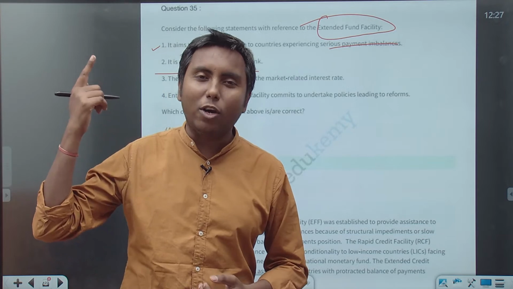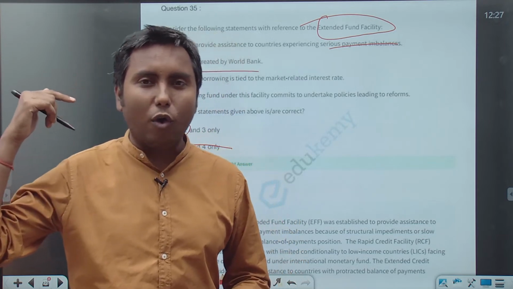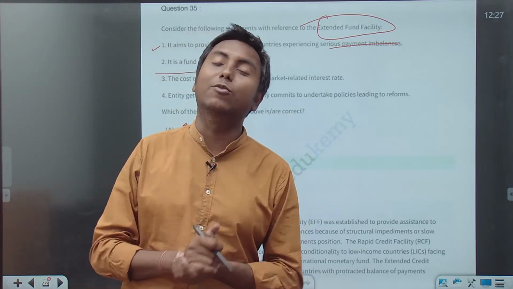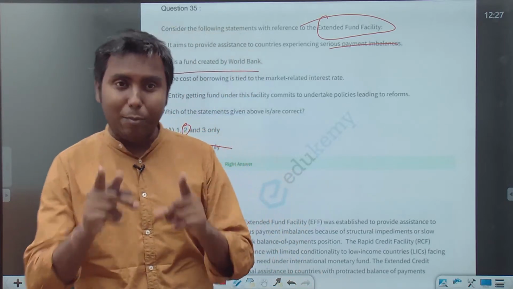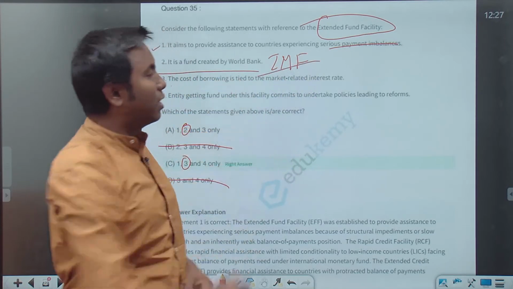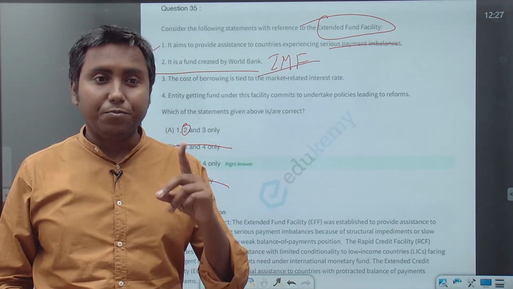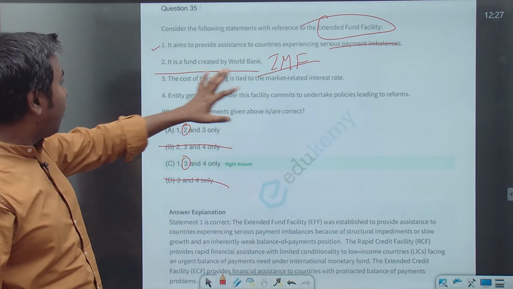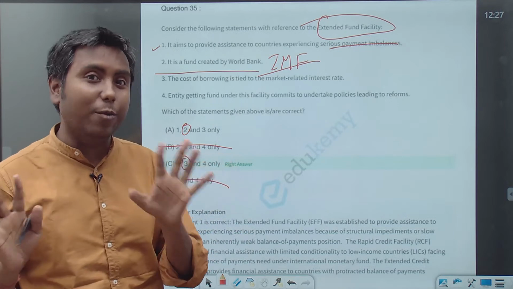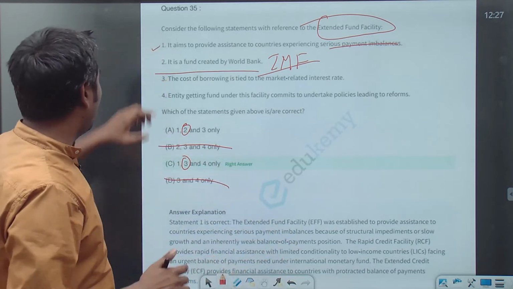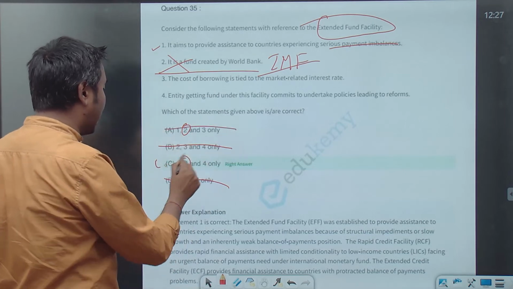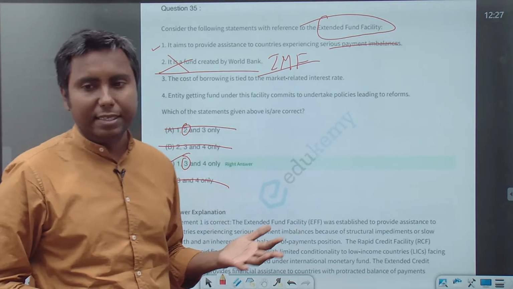Which international organization was approached by India in 1991? IMF. Yes, you got it right. So it is a fund created by IMF, not by World Bank. So 2 is incorrect, and the moment you know 2 is incorrect, you get the answer. That is C.